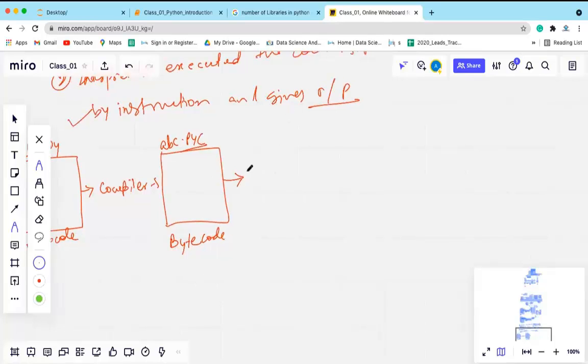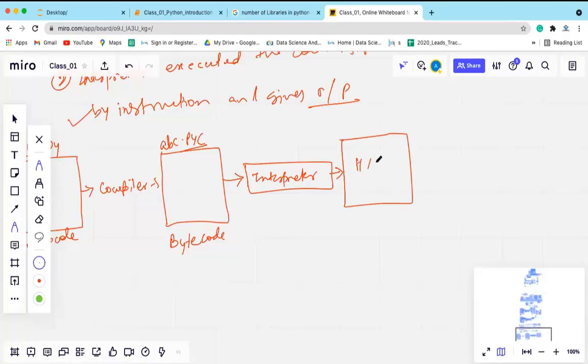Now this bytecode, then we use the interpreter in Python to get the output. Basically it will be interacting with the hardware, and that will be giving you the output. This bytecode will have the instructions. This interpreter will take instruction line by line, and then it gives it to hardware that gives you the output.